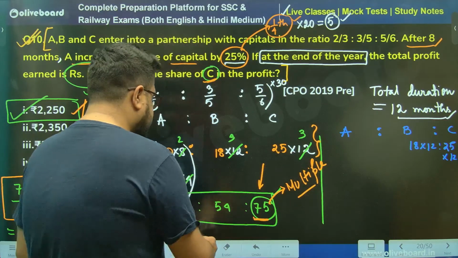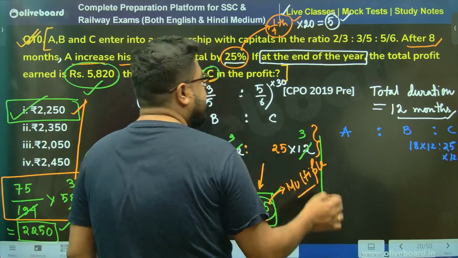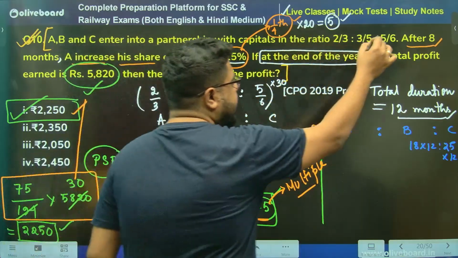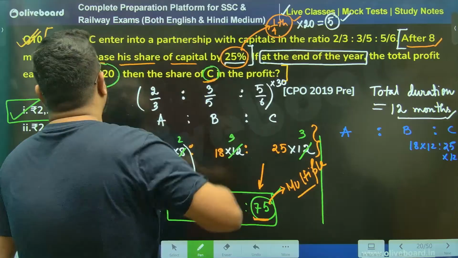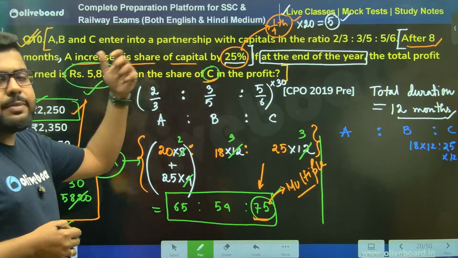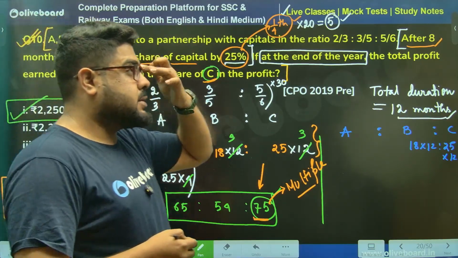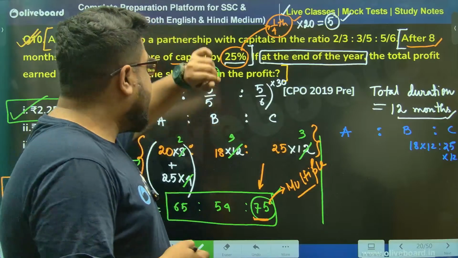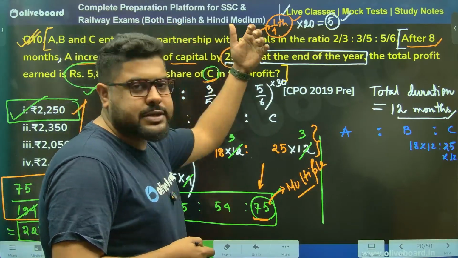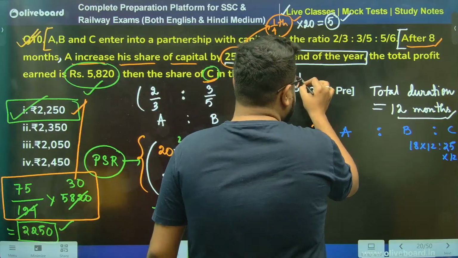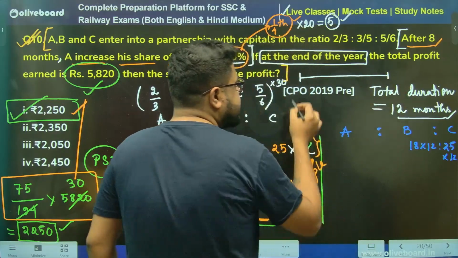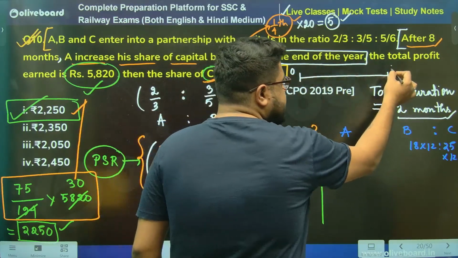So you see, how else can I think of this? After 8 months, A increased the share by 25%. Think like this. After 8 months, the increment was 25%. Think like, let's say this is 12 months. This is 0 months and this is 12 months.